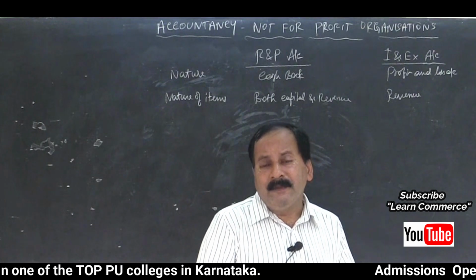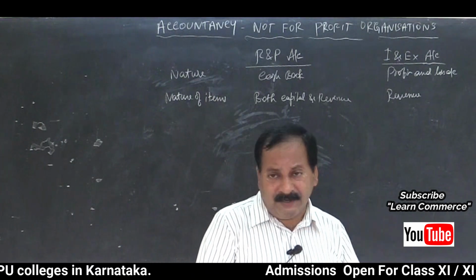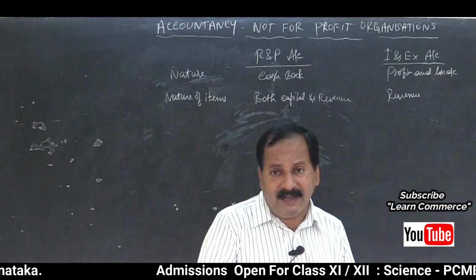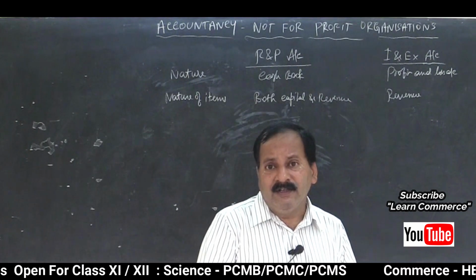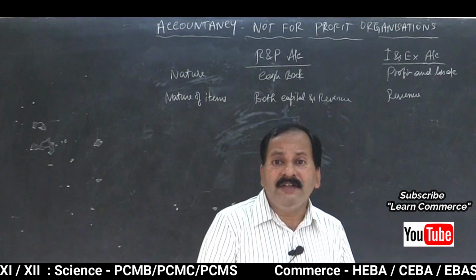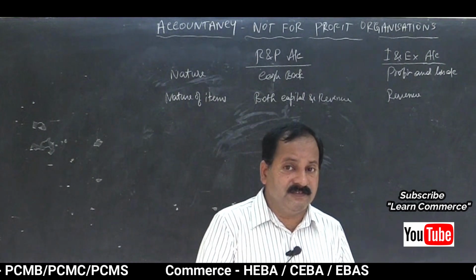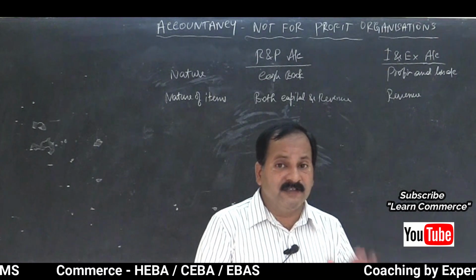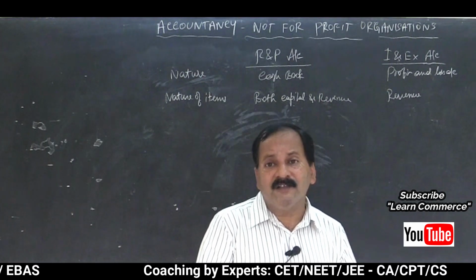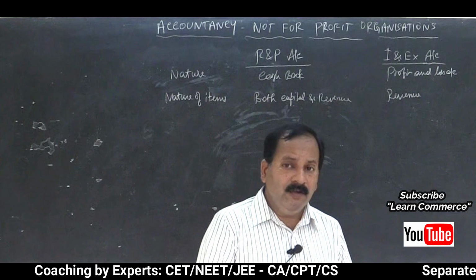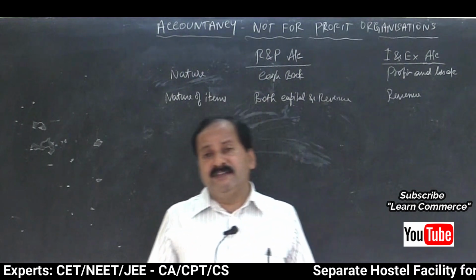Capital means, first thing, it is non-repetitive in nature. It will not occur again and again, and it gives long-term benefit to the business concern. Like if you purchase a ceiling fan, furniture, or a machine, that will give long-term benefit to the business concern.